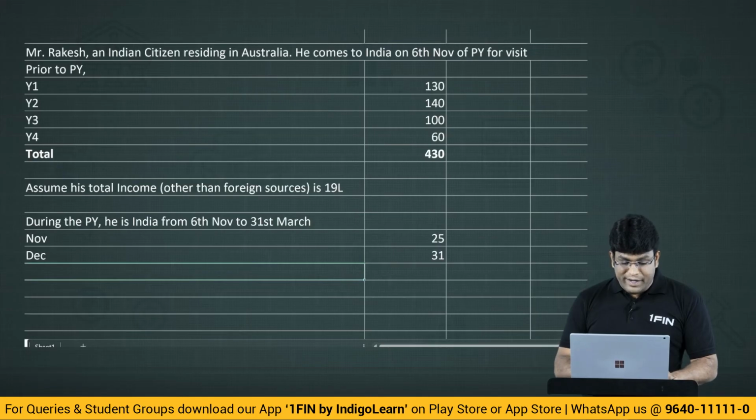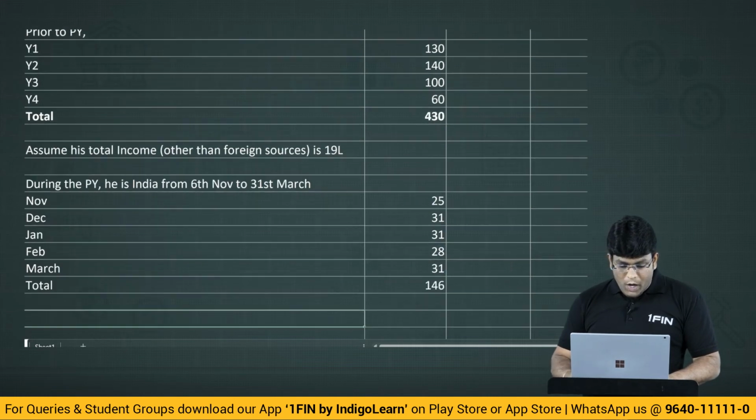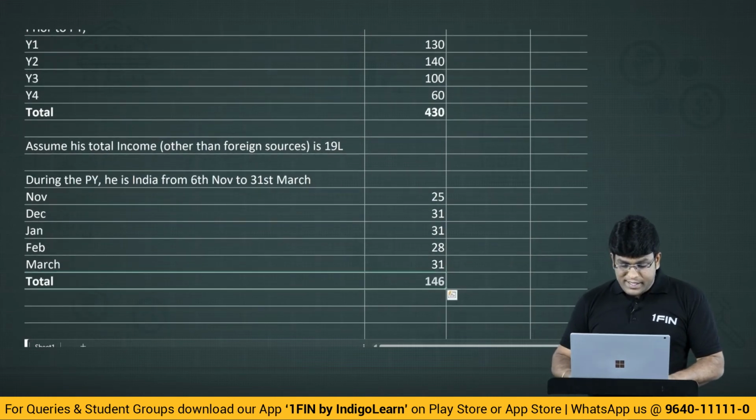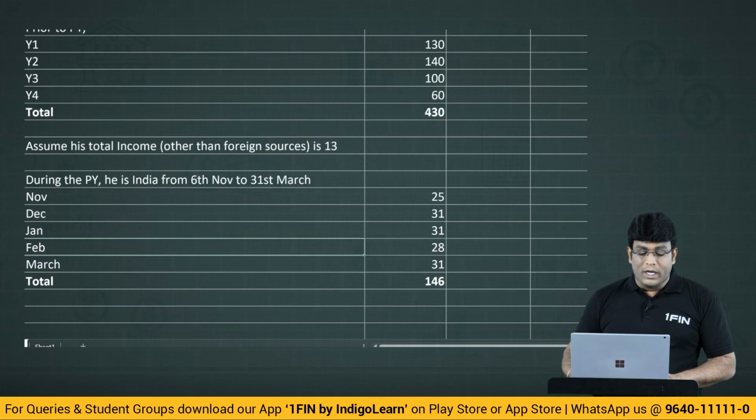December is there for 31 days. Jan is there for 31 days. Feb is there for 28 days. And March again is there for 31 days. Total is coming to 146 days.